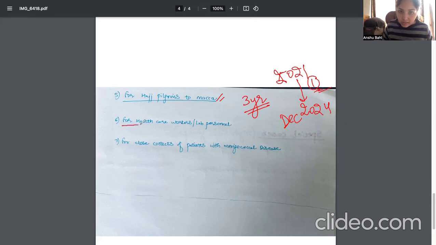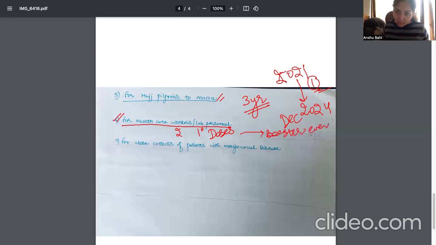Similarly, for healthcare workers or lab personnel, again 2 primary doses, as I told, 8 to 12 weeks apart. After that, booster every 5 years because they are exposed to this disease every time, so they need a booster every 5 years.